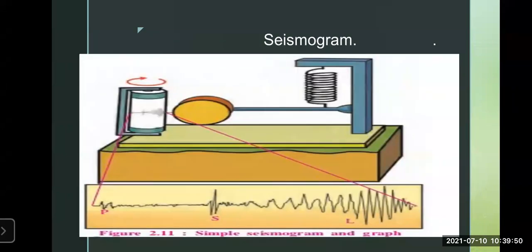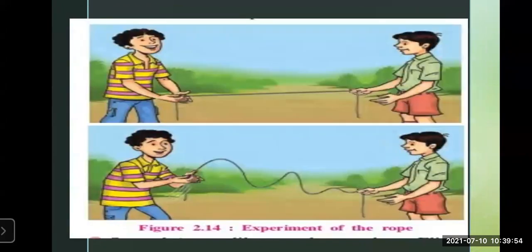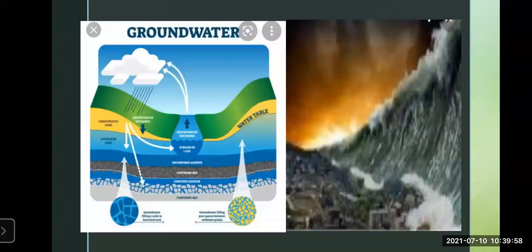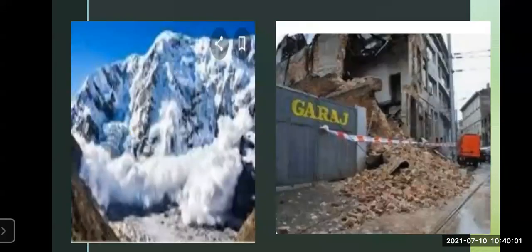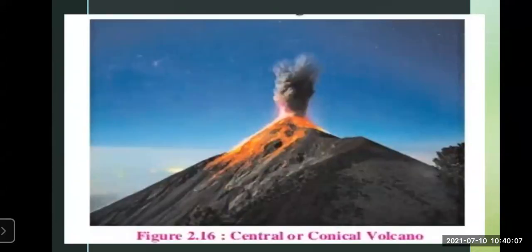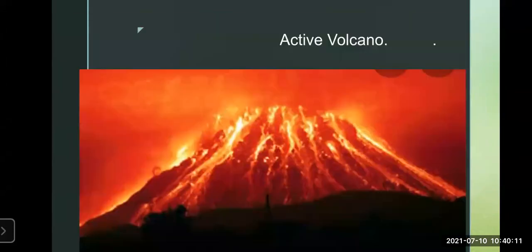We have seen the instrument to measure the magnitude, the seismograph. We have seen the activity relating to the three waves. Then we have seen the effects of earthquakes: groundwater changes, tsunamis, destruction of life, avalanches. Then volcano: what a volcano is, two types of volcano, central and conical volcano, and fissure type of volcano.